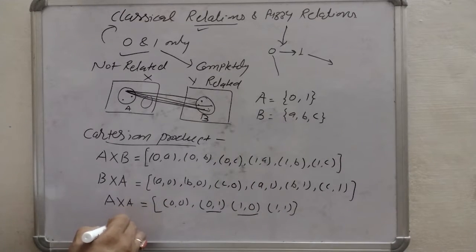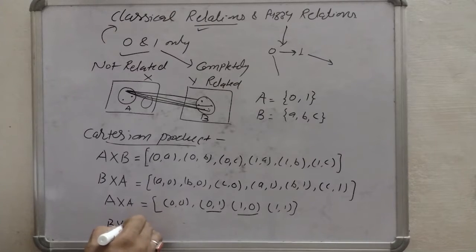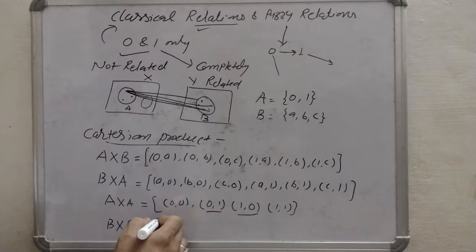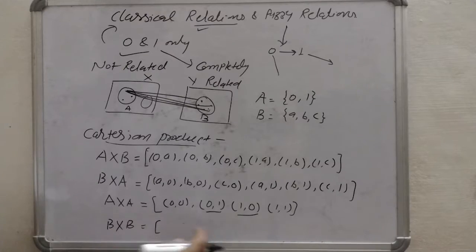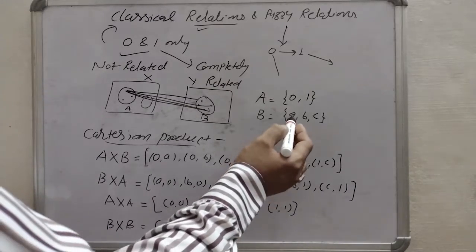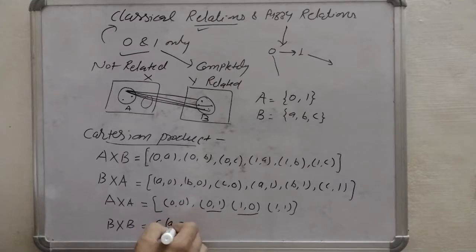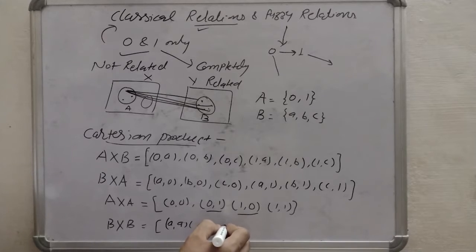Then Cartesian product of B and B. So in this way, like AA, AB, then AC.